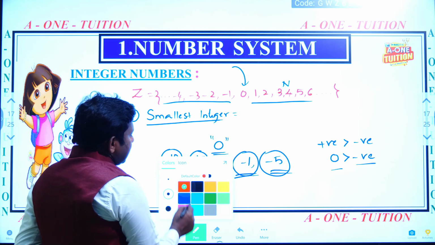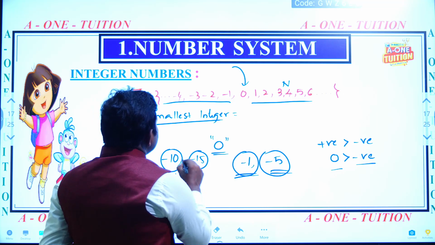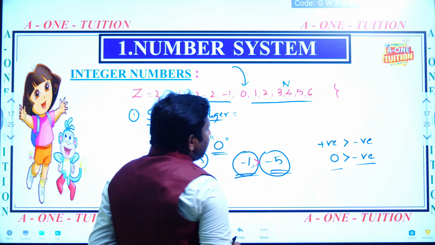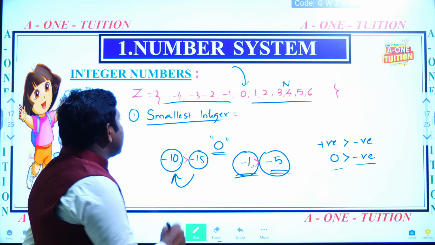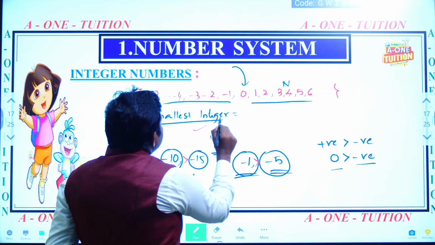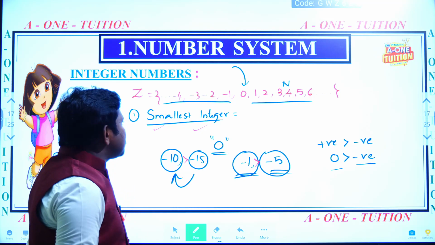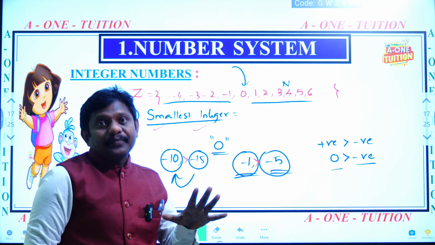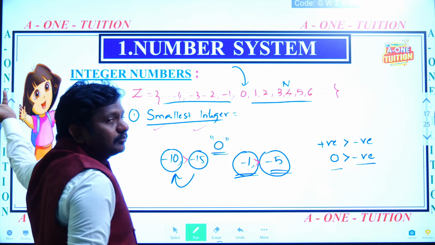Here, if you want to use greater than and less than symbols, then minus 10 is the greater number, and minus 1 is the greater number, right? So what about my question? What is the answer? What is the smallest integer? The smallest integer would be the biggest negative value.